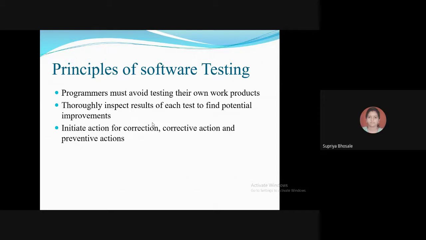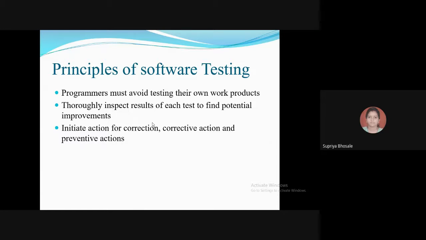Testing needs to be performed according to the processes defined for it. It needs skilled and trained people to break the application and demonstrate the problems or defects in the software product.